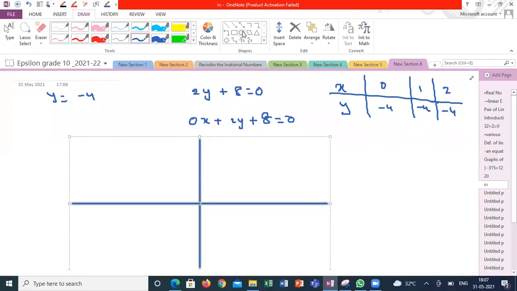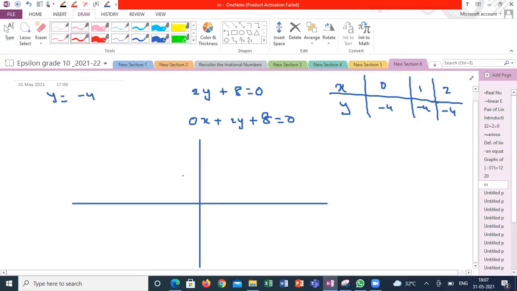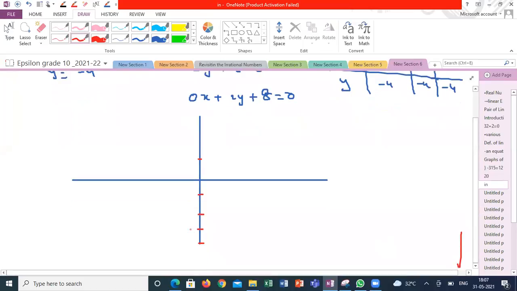If x is equal to 0, y is equal to -4. Suppose this is 1, 2, 3, 4. So it will be a straight horizontal line, sir. Yes, I will get a line like this. This is the line which represents the given equation 2y plus 8 is equal to 0.